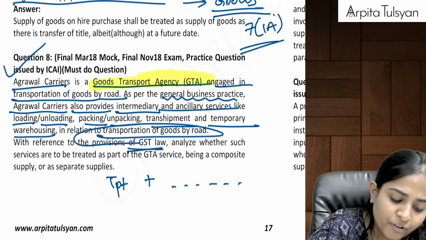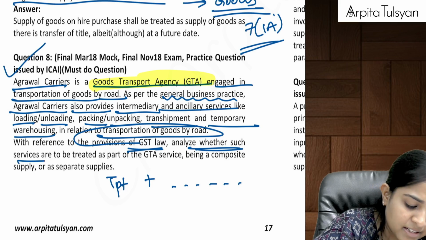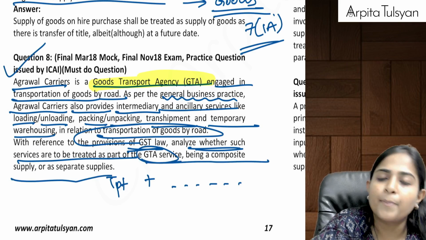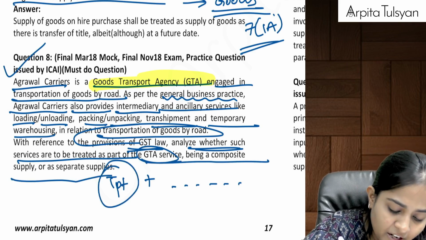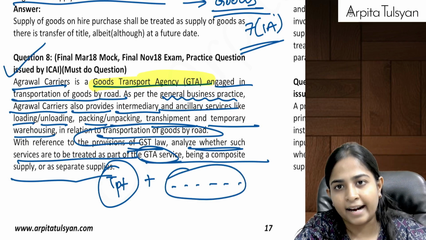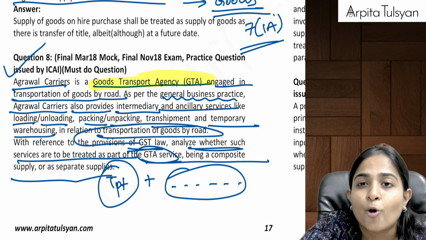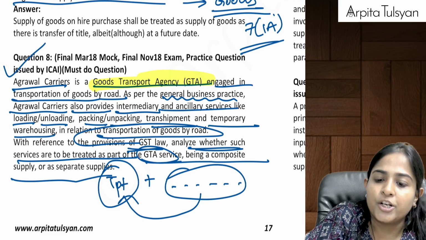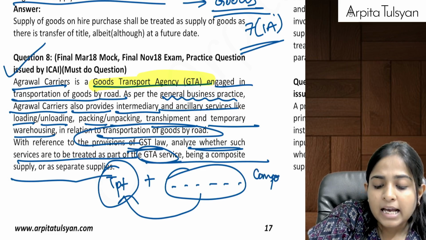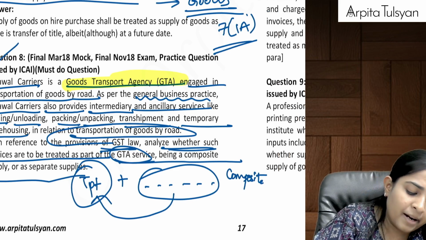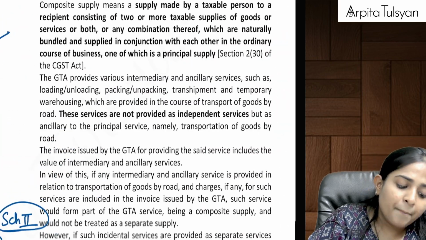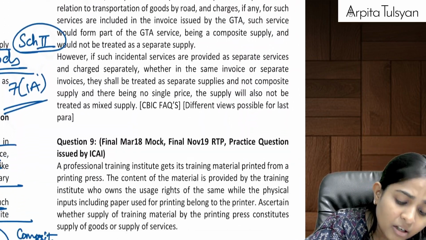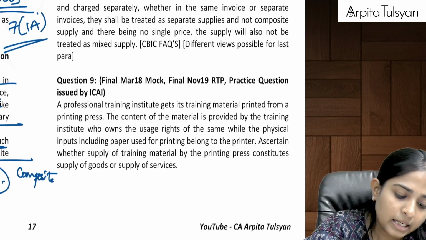With reference to the provisions of GST law, analyze whether such services are to be treated as a part of goods transport agency service being a composite supply or a separate supply. So yes, definitely transportation plus loading and unloading goes hand in hand. The goods transport agency won't only provide loading and unloading service; it will provide loading and unloading but only with transportation. So such a supply will be called a composite supply, and if it is a composite supply, transportation will be considered as the principal supply and the rate of GST applicable on the total amount will be the rate applicable on the principal supply. Yes.